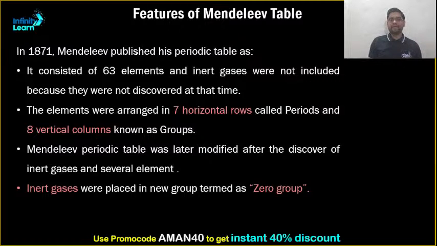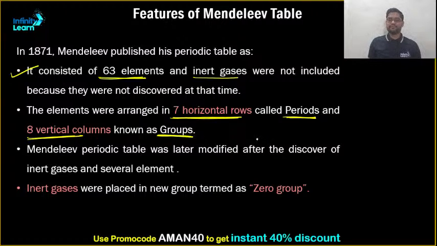So in 1871, Mendeleev published his periodic table, and it consisted of how many elements? It consisted of 63 elements, and inert gases were not included because they were not discovered at that time. The elements were arranged in 7 horizontal rows called periods, and 8 vertical columns known as groups. Mendeleev's table was later modified after the discovery of inert gases and several elements. So inert gas was added to the 0 group. That's what I said. It was added later.